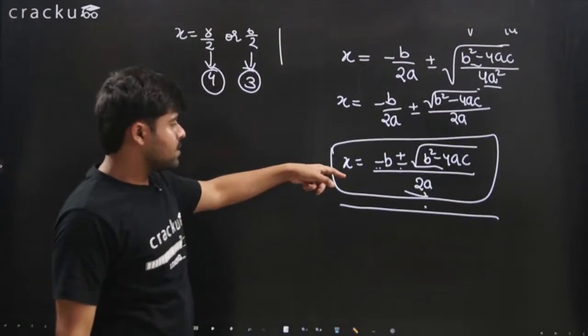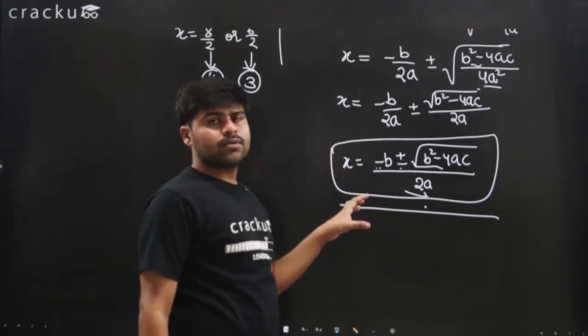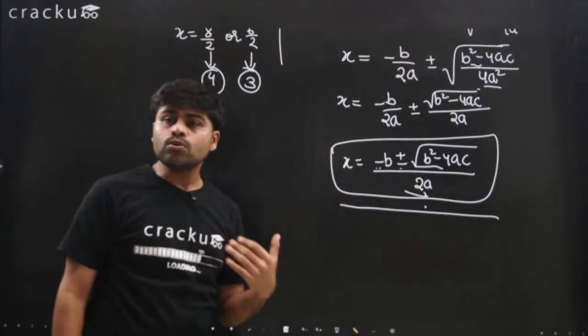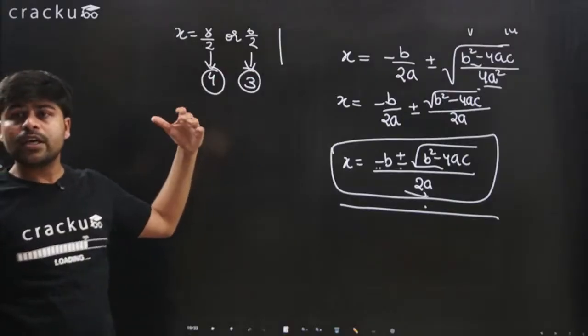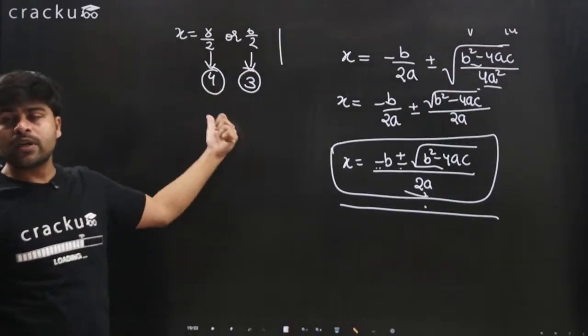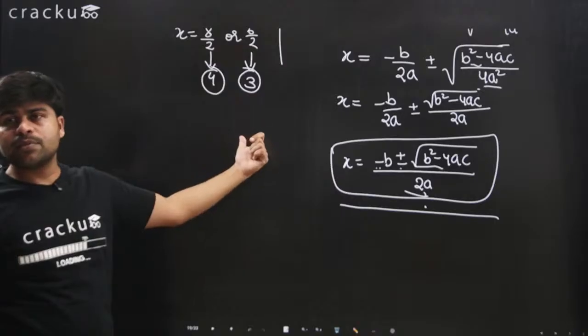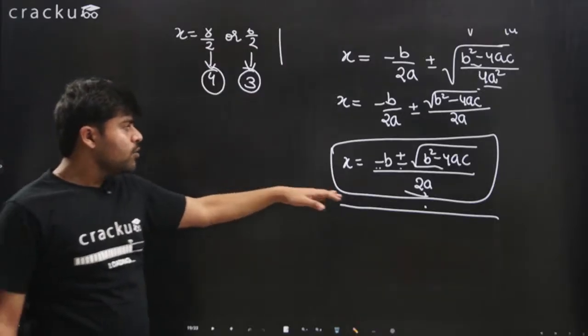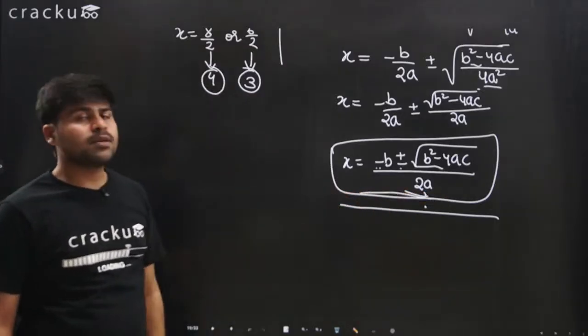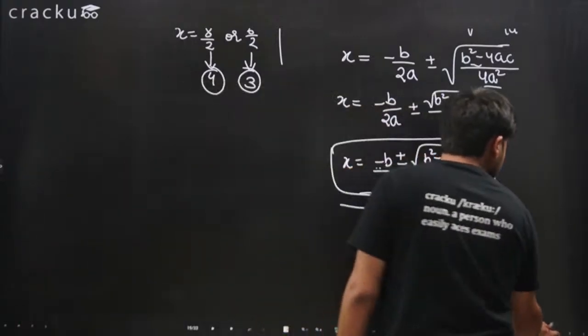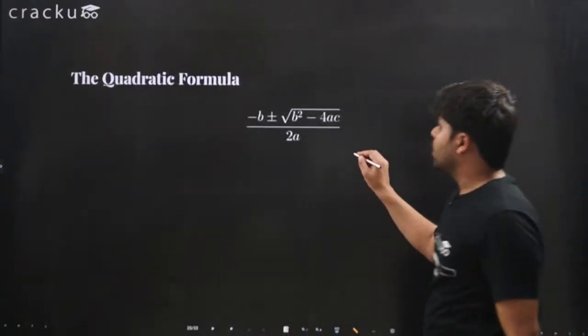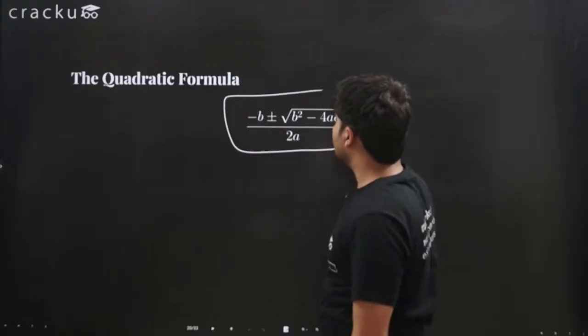This is known as the quadratic formula, because you don't need to go about this whole process of adding or multiplying minus b over 2a on both sides and so on. You can just apply this formula and get the same answer, which brings us to the quadratic formula.